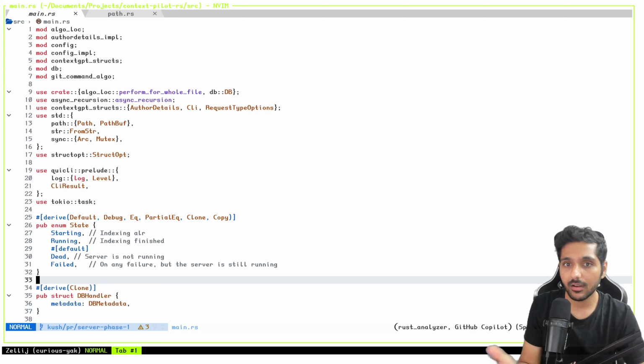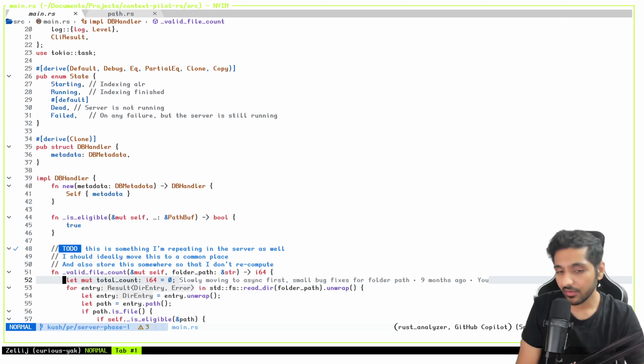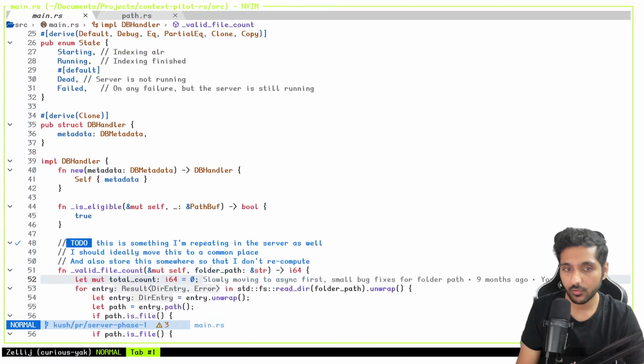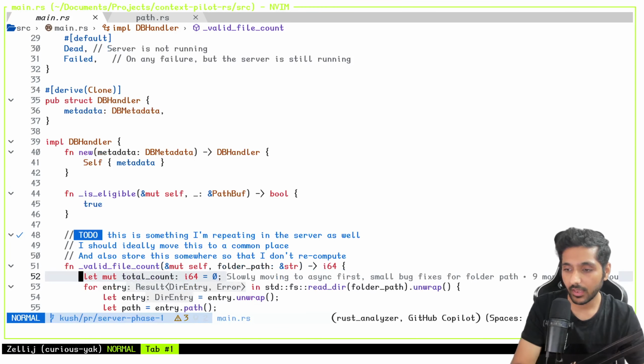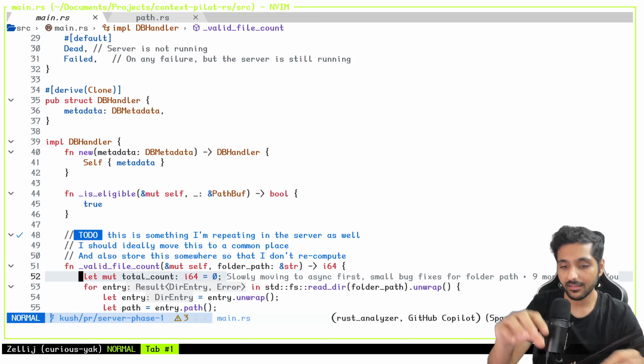So what next? How did it work? First of all, there was a mistake that I was doing. So let me zoom in for you all. The way I was working on this was, when we launched the server, when we launched that asynchronous server, I was not merging the DB into the server. That means the server and the whole database management thing were separate.